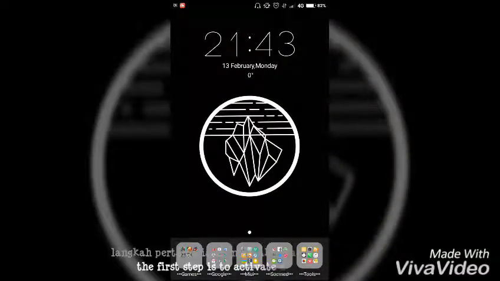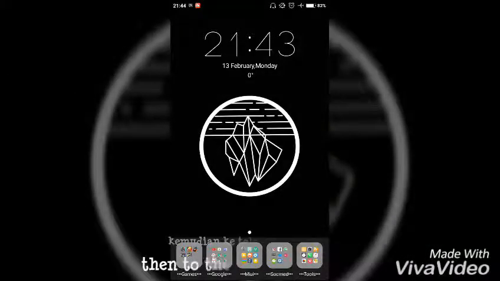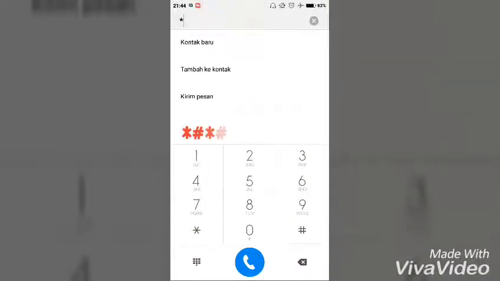The first step is to activate the airplane mode. Then go to the phone and dial star hash, 4636, hash star.